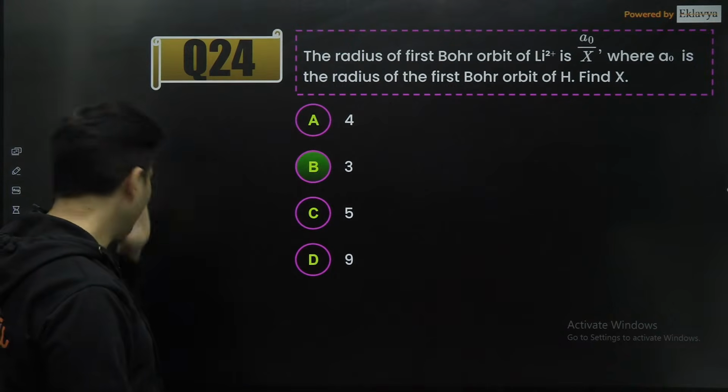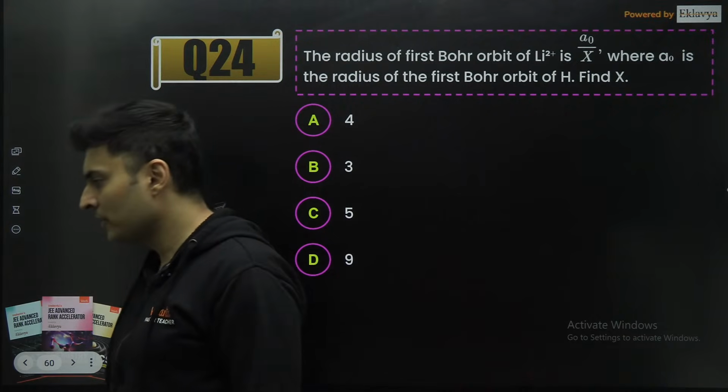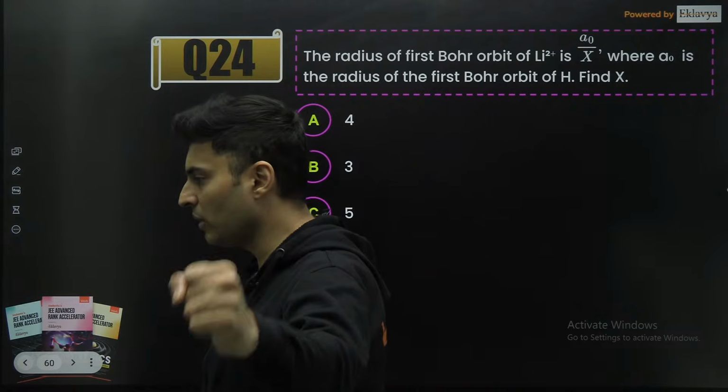B for IIT Bombay. Perfect. That's the correct answer. Very good. Everybody scream and say B for IIT Bombay.